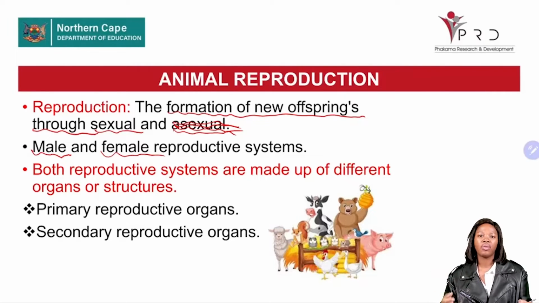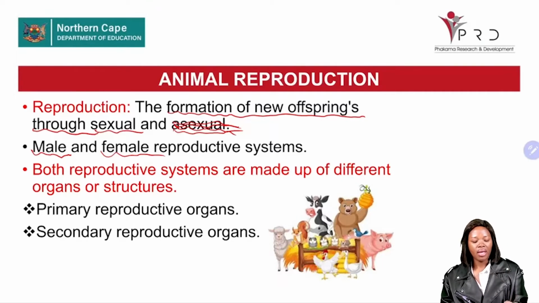When these organs combine, they form a system, meaning a single system is made up of different organs. Some of these organs play a direct role and some play an indirect role towards sexual reproduction.